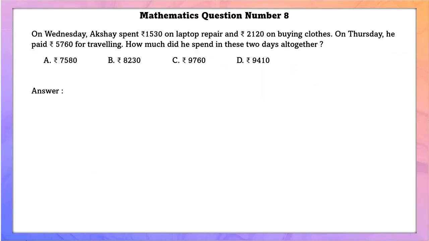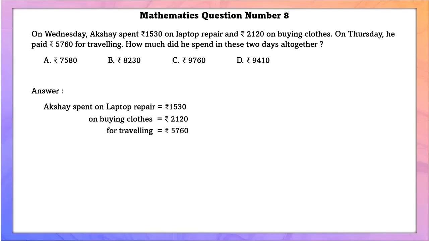Mathematics question number 8. On Wednesday, Akshaya spent 1,530 on laptop repair and 2,120 on buying clothes. On Thursday, he paid 5,760 for traveling. How much did he spend in these 2 days altogether? Total number of rupees Akshaya spent on laptop repair is equal to 1,530. Buying clothes is equal to 2,120. For traveling, 5,760. So adding them, we can find the total value of how much he spent. That is 9,410.